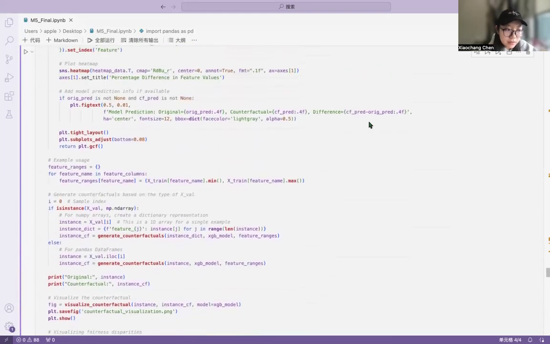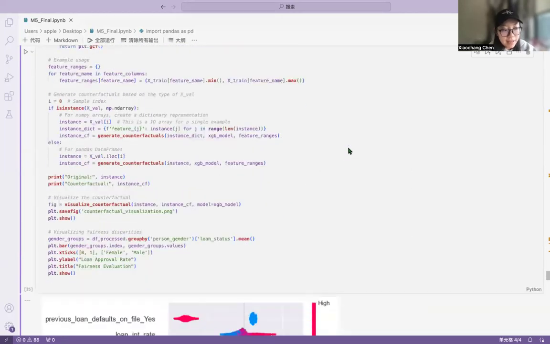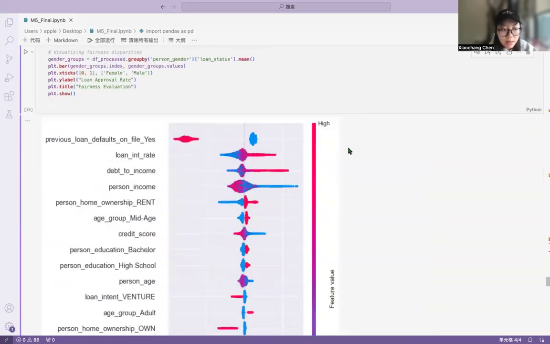Today, I'm going to talk about making AI fair and transparent, why it matters, and how we fix it. So, in the first part, the introduction, let's talk about AI and fairness.